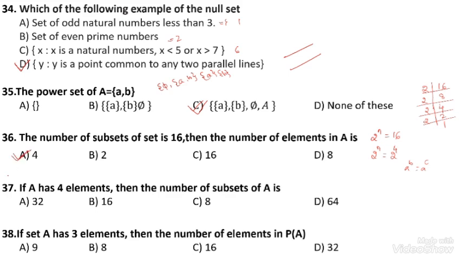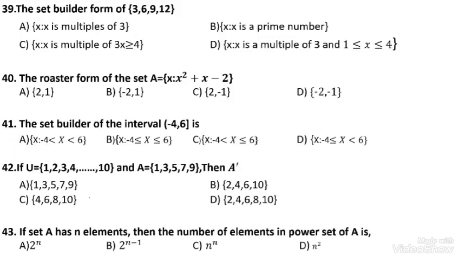Question number 37. If A has 4 elements, then the number of subsets of A is 2 to the power 4, that is 16. This is the answer. Option number B is correct. If set A has 3 elements, the number of elements in the power set is 2 to the power 3. 2 into 2 into 2. 2 twos are 4, 4 twos are 8. The option number B is 8.